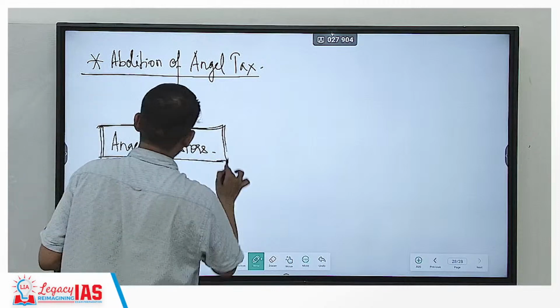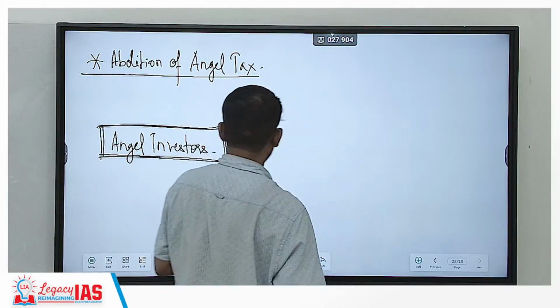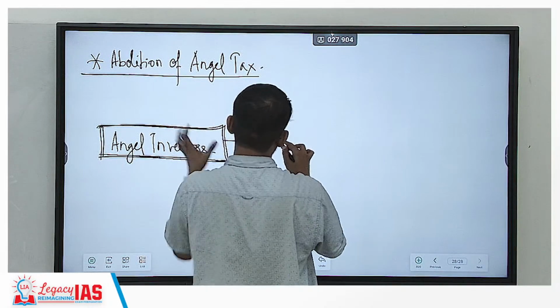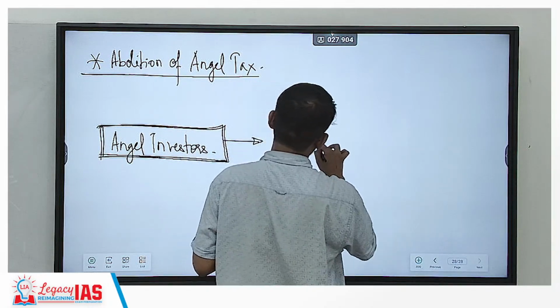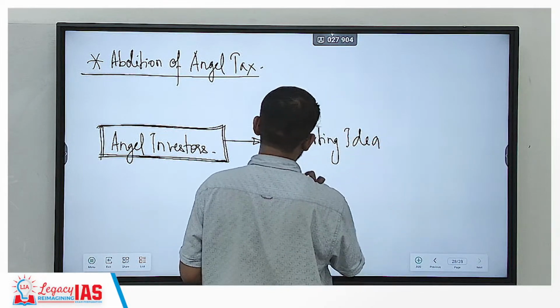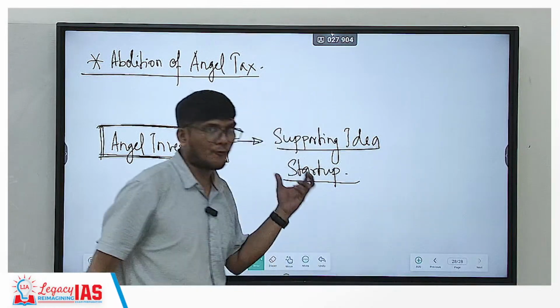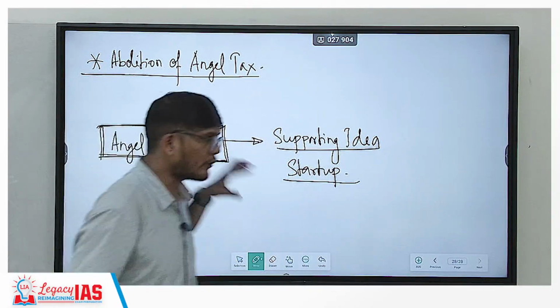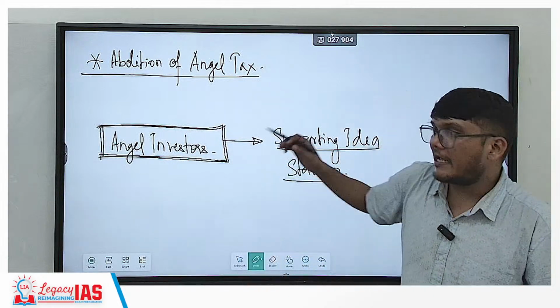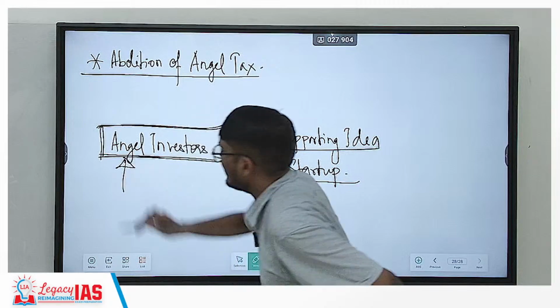Second, they are not investing for a profit motive. Generally, their motive is supporting the idea, supporting the startup, supporting the newbies, etc. That's their idea. But of course, when it works well, they are also going to earn a lot of profit. Still, they are taking the risk at the very initial stage. That is why they are called angel investors.